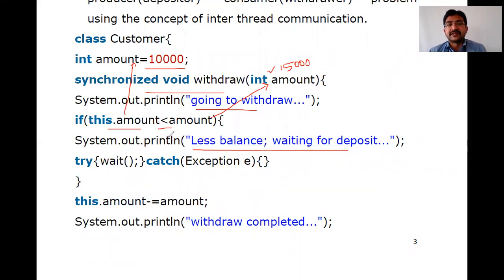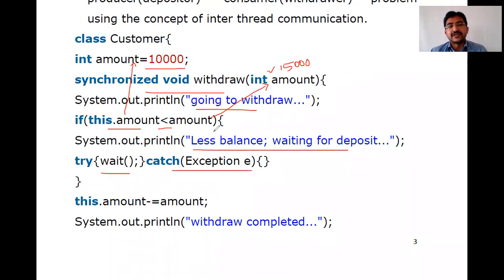Minimum balance should be there, right? So whichever amount we want to withdraw, with respect to the current balance, it has to go for wait. It is going for a try block. In the try block, we are calling a wait method, that is, it is going to be waiting for that. Any exceptions will be taken care of by the parent class exception, that is the Exception class, right?